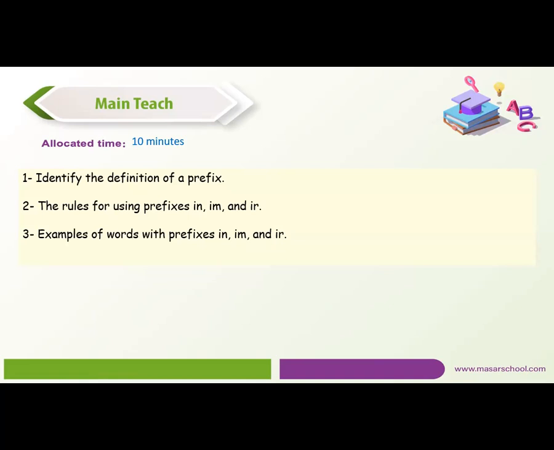A letter or a group of letters added to the beginning of a word to change its meaning. So it's just one letter or a group of letters, we add them at the beginning of words to give the opposite meaning. Like when I say happy, unhappy. Okay?